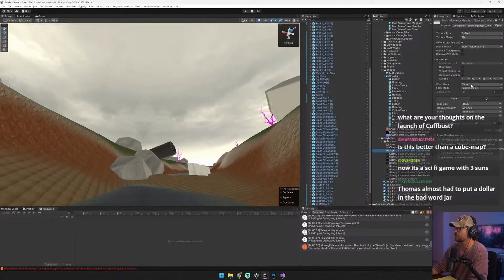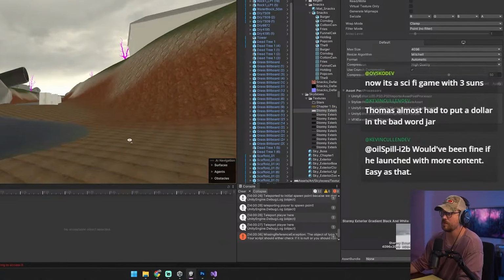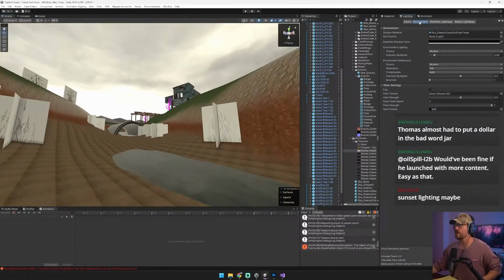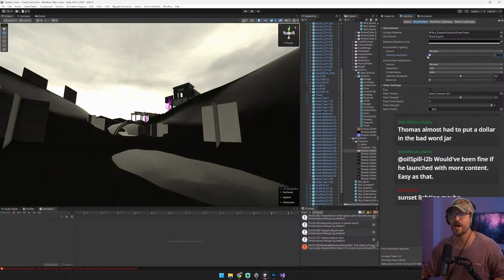Save it. You're gonna wanna make sure it's set to clamp as the wrap mode with point no filter, and you wanna make sure you turn mipmaps off. If you generate mipmaps, it gets this weird seam. All right, looks good. Let's go to our environment tab here, and I'm gonna tone down the Skybox lighting entirely for now.